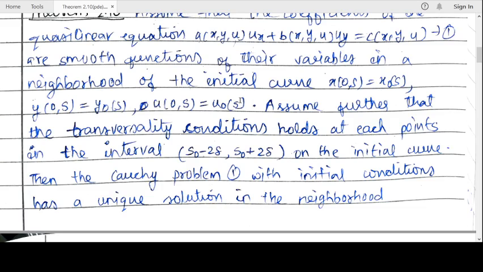So first we will show that the integral surface that we get in that way is actually a solution to this PDE, which means that the integral surface should satisfy this PDE. Now in the second case we will show that that solution is also unique, that is, the integral surface that we got like this is also unique, which we have to show.